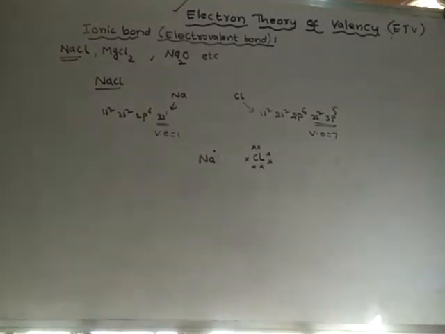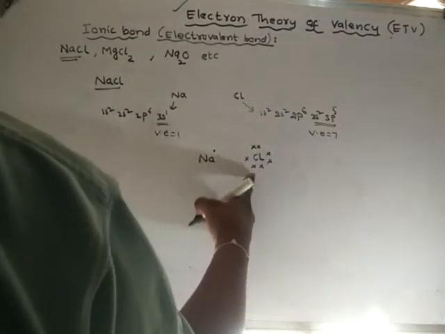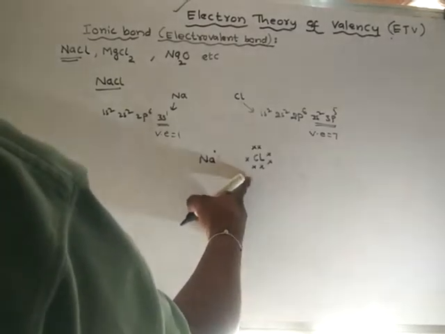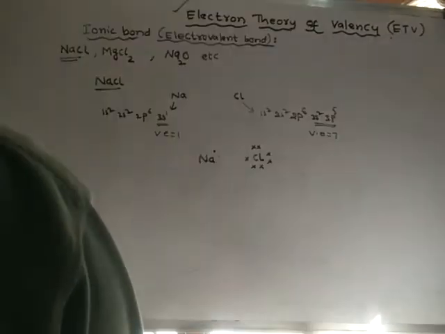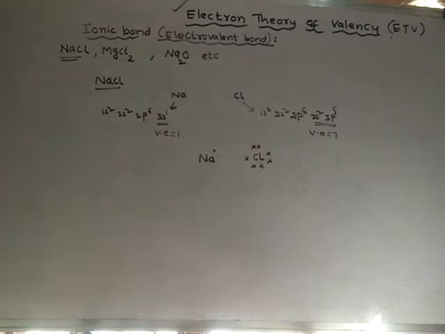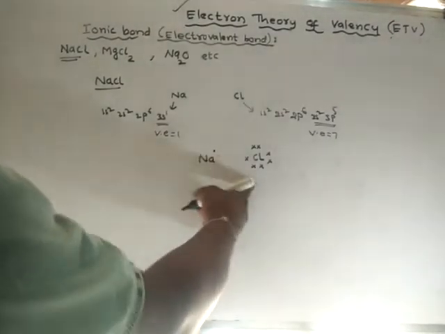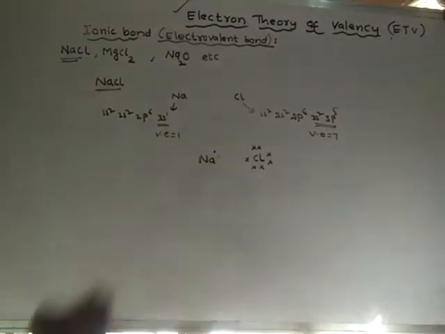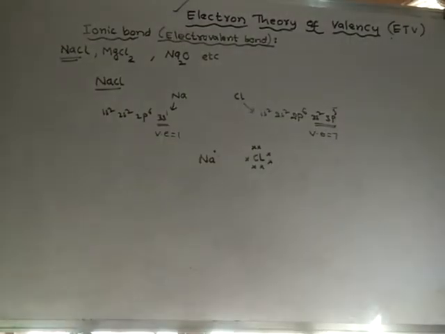This is how the Lewis symbol of chlorine will be, and this is the Lewis symbol of sodium. But with this arrangement of electrons, both the atoms are unstable.